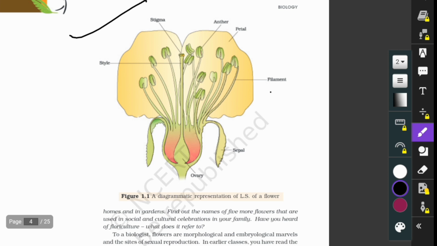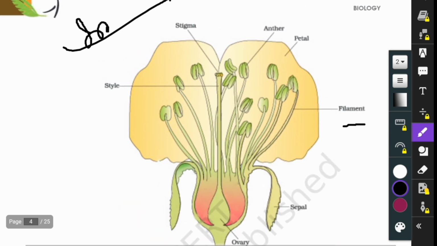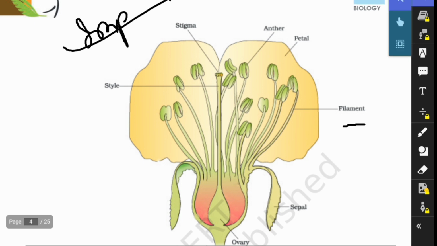In NEET, it's asked for just labeling the diagram. In class 12th, you need to draw this for 2 to 3 marks. So it is an important diagram.